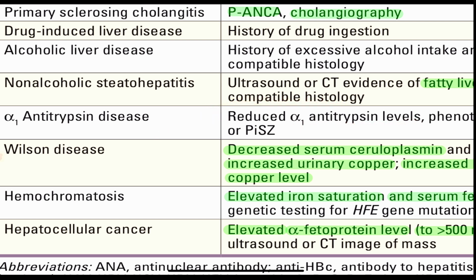Wilson disease, very important. In Wilson disease, we check serum ceruloplasmin, which is decreased, and we check urinary and hepatic copper, which is increased. Copper is increased, ceruloplasmin is decreased. It means all the copper of the body gets deposited in the liver and gets thrown out of the body in the urine itself. So urine copper increases, liver copper increases, ceruloplasmin decreases.